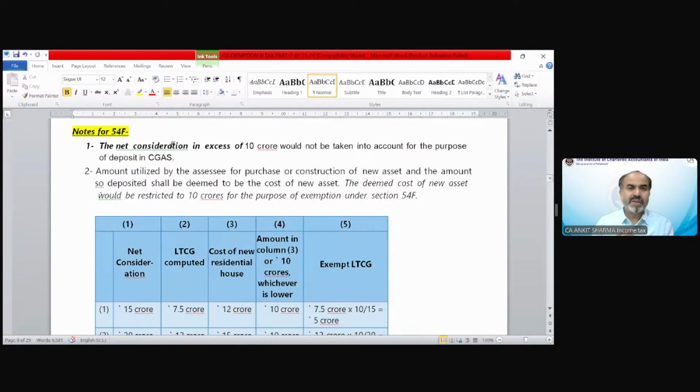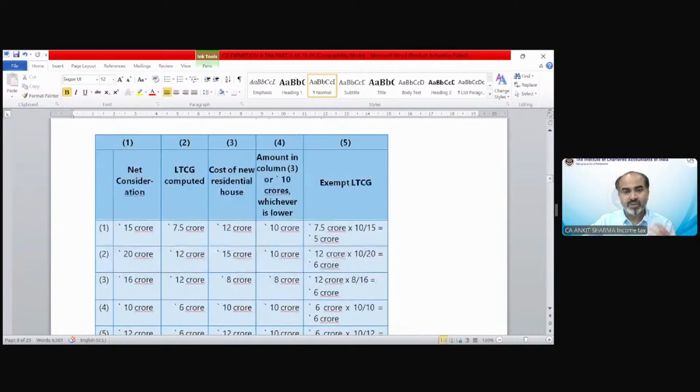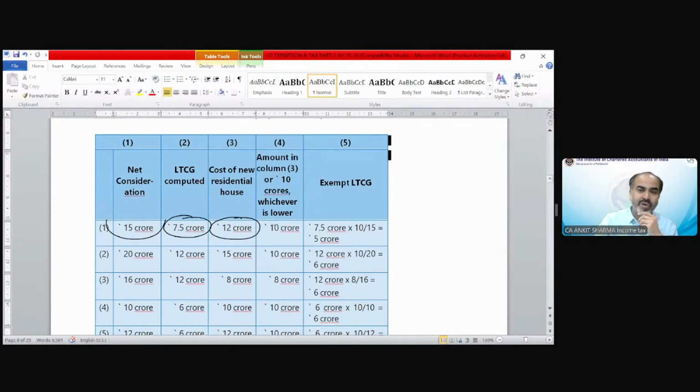Notes for section 54F. 54F exemption would be on a proportionate basis. We have discussed that also. In this example, you can see the net consideration is 15 crore, long-term capital gain is 7.5 crore, cost of new house is 12 crore, and maximum exemption is 10 crore. So how will we find it out? I told you: original capital gain upon net sale consideration into investment amount, or the maximum amount which is eligible for exemption. In this case, maximum could be 10 crore. So that exemption would be only 5 crore. So you can go through these examples.